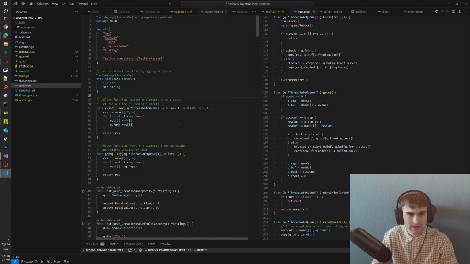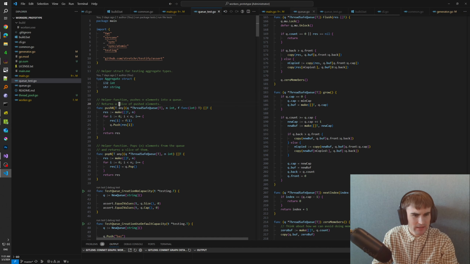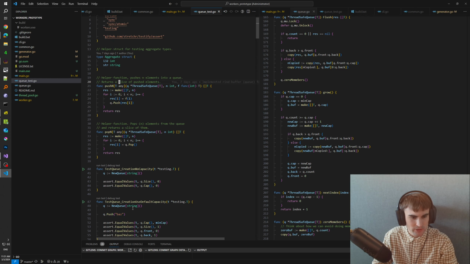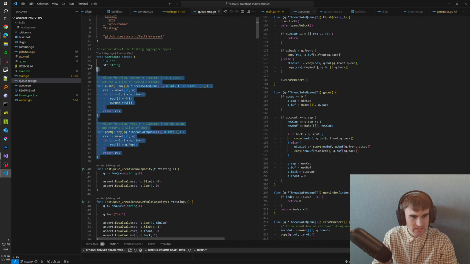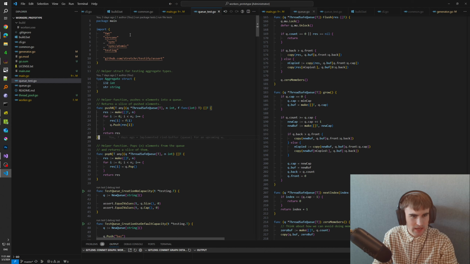Yes, and I wrote a couple of tests. So I will introduce you to the way you do tests in Golang. So there are some helpers here. First of all, you have to name a file q_test.go or whatever. That's how your test would look.